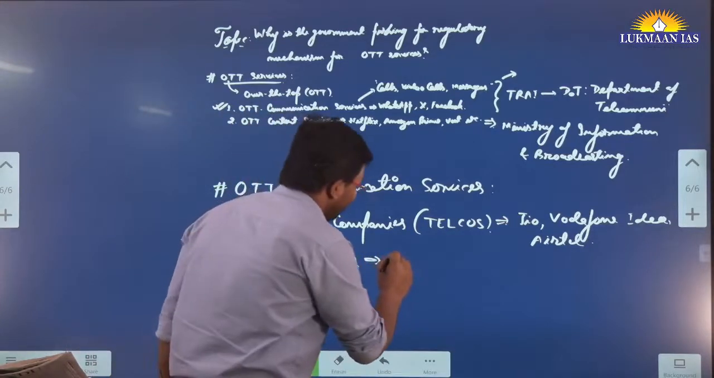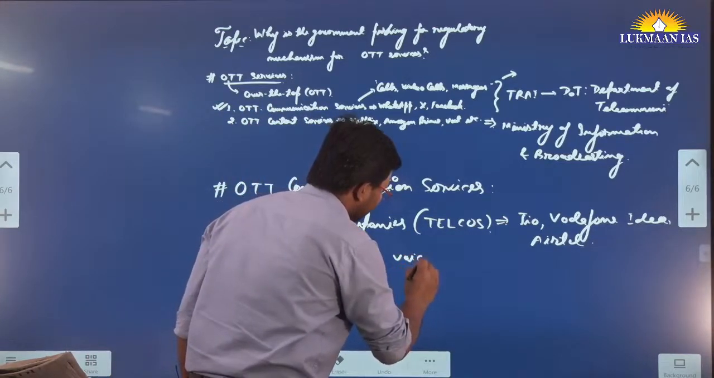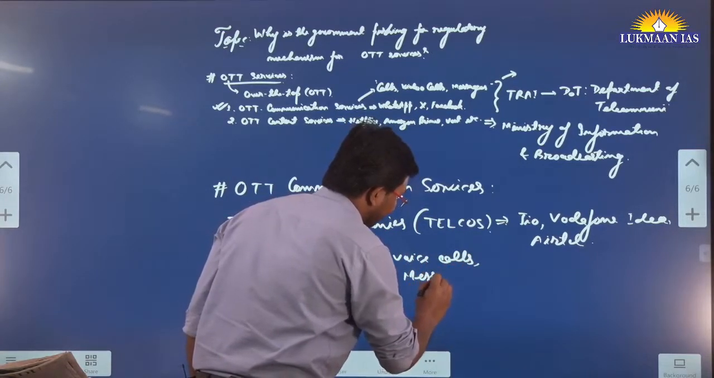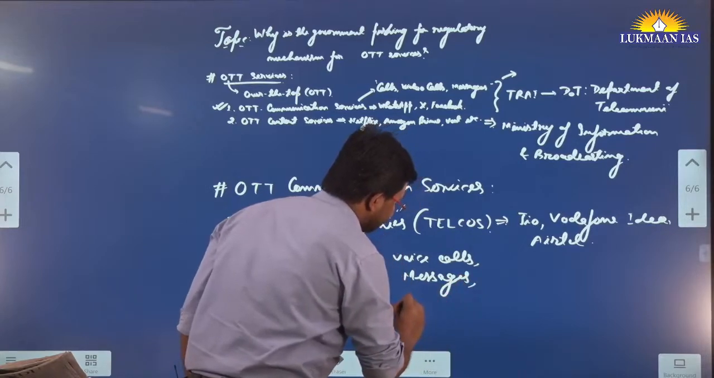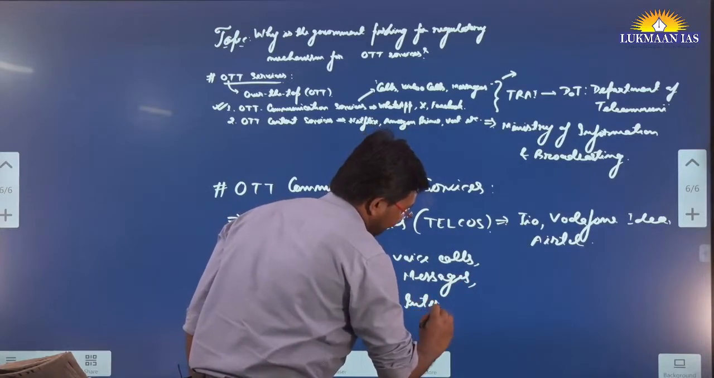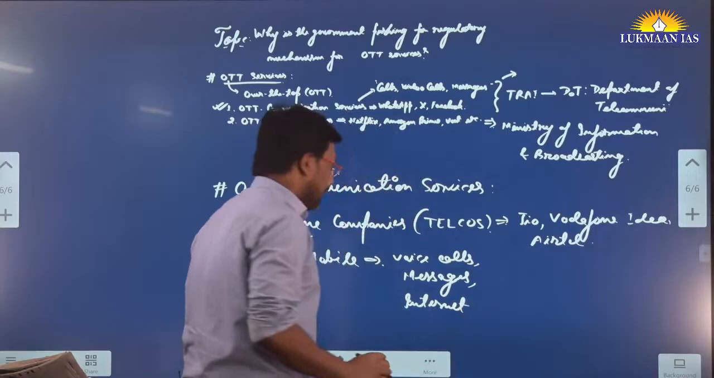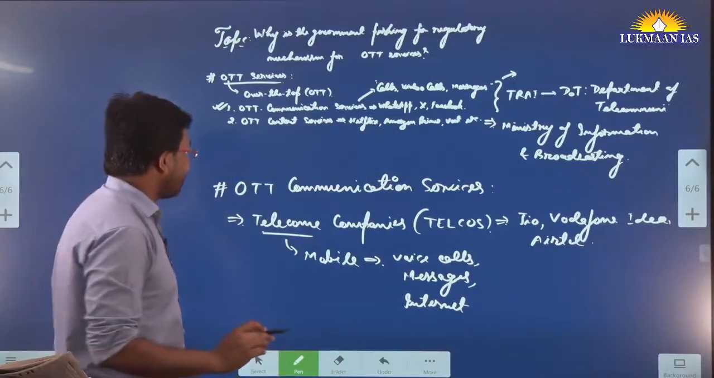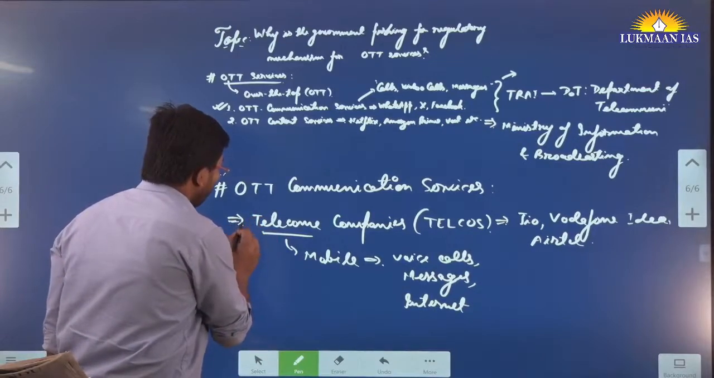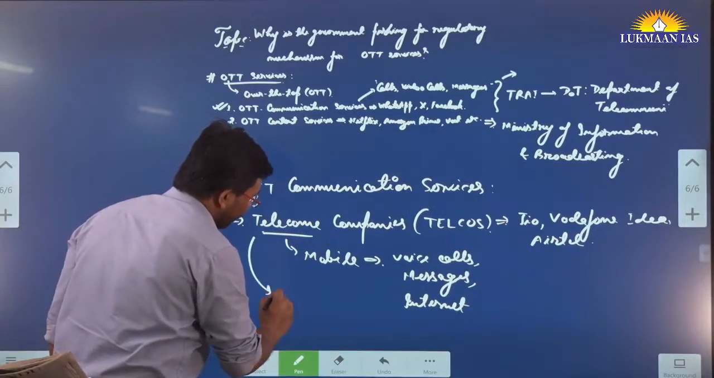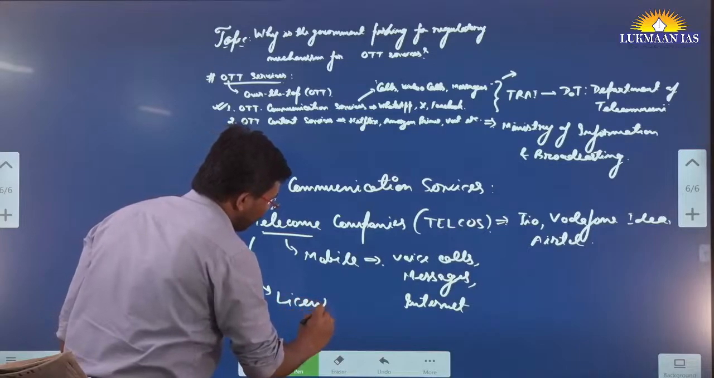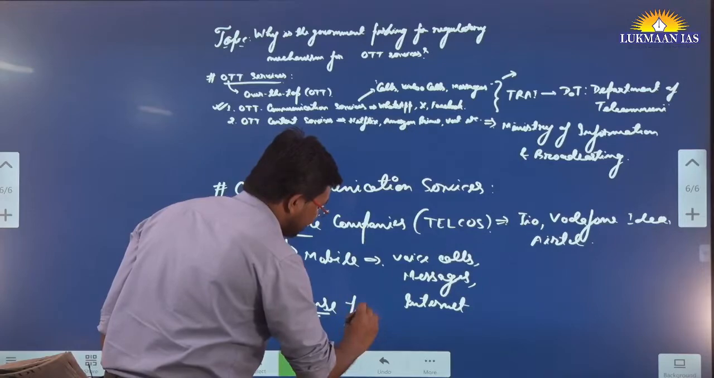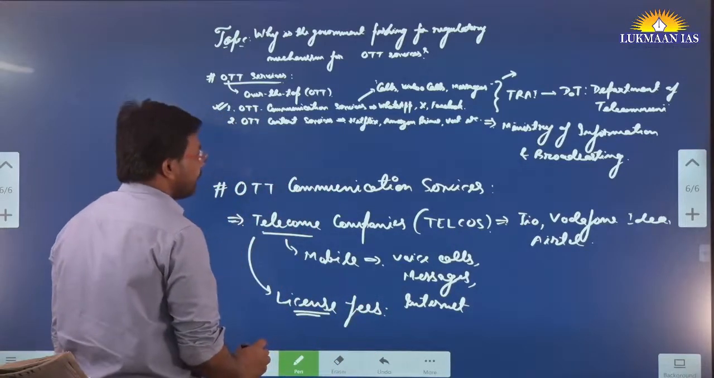So we make voice calls, we send messages, and we access internet. And these telecom companies incur huge expenditure. What kind of expenditure? First of all, they get a license from the government to operate. For that, they pay license fees to the government, right?